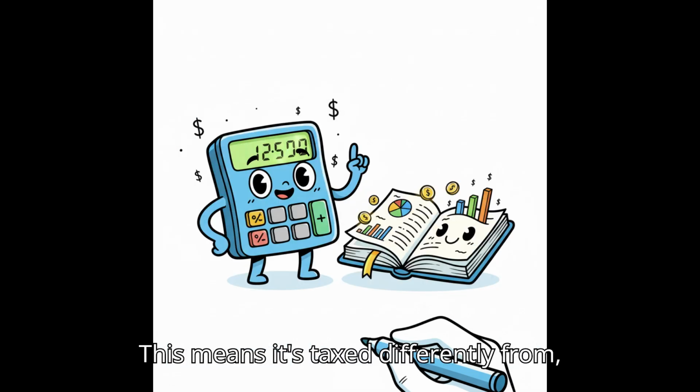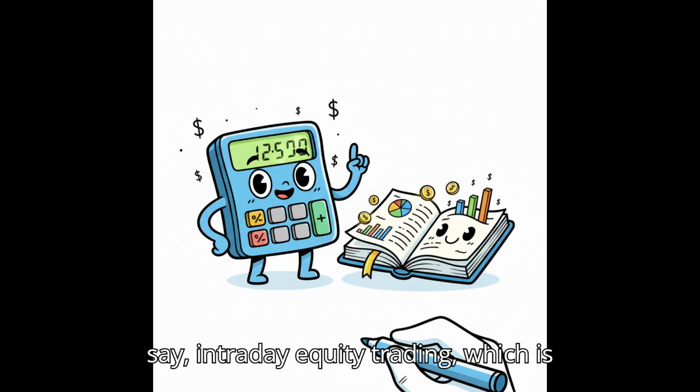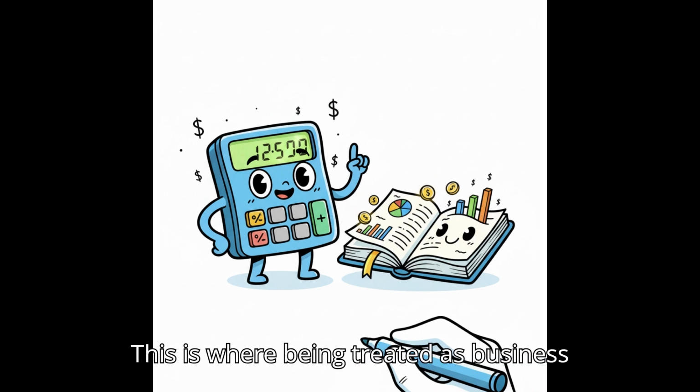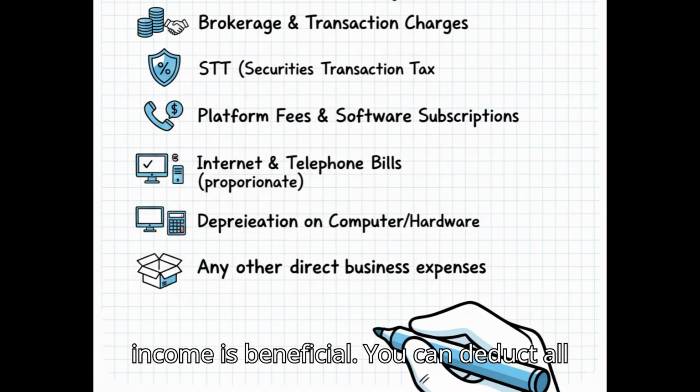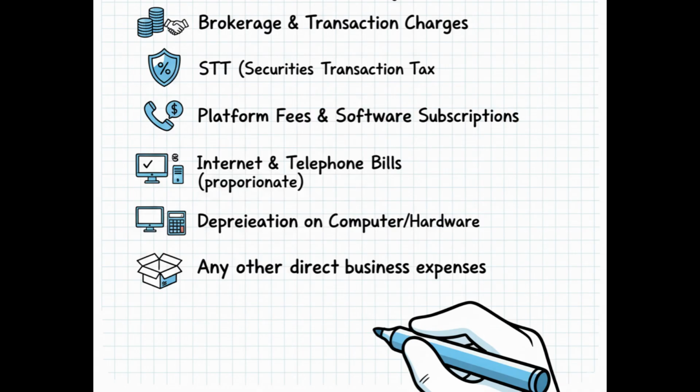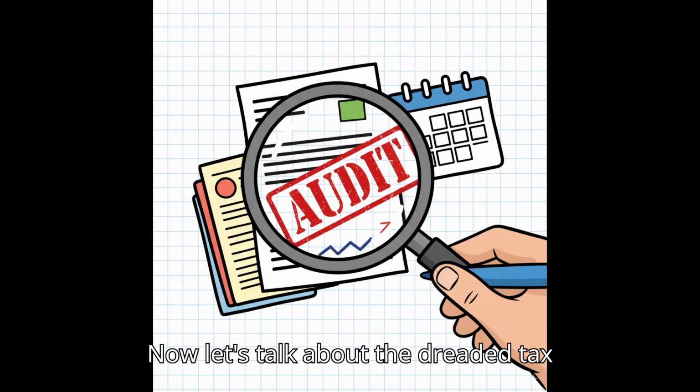This means it's taxed differently from, say, intraday equity trading, which is speculative business income, or long-term/short-term capital gains from equity delivery. This is where being treated as business income is beneficial. You can deduct all legitimate expenses incurred solely for your trading activity. This includes, now let's talk about the dreaded tax audit.